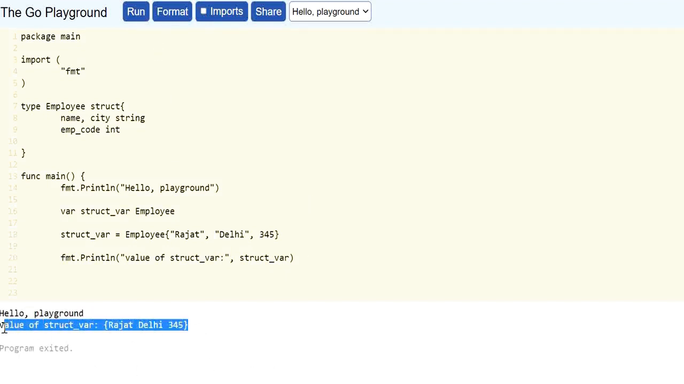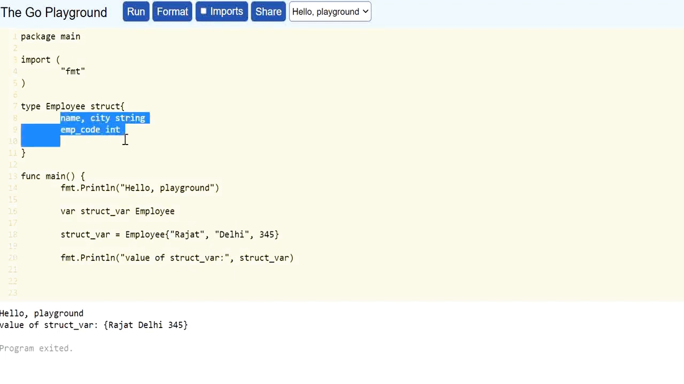Now it is fine. I have to maintain the order of the values according to the variables we are declaring in this structure. As I have declared name, city and then the employee code, in the similar way I will provide the value name, city and then the employee code.